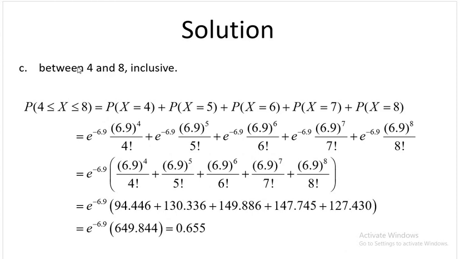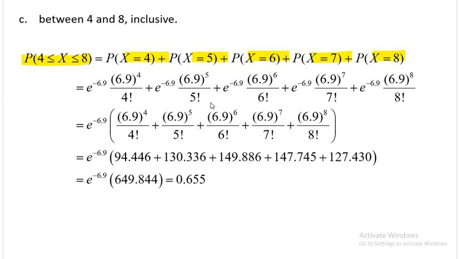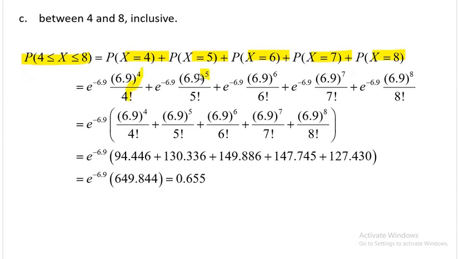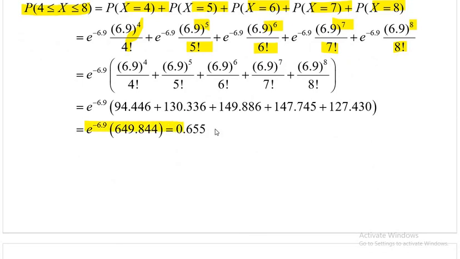Third was between 4 and 8. Between 4 and 8, both inclusive, means 4, 5, 6, 7, 8. So again, you see x4, x5, x6, x7, x8. Right? So only x is replaced, remaining things are the same. So again, if you calculate and write the answer, it will be 0.666.